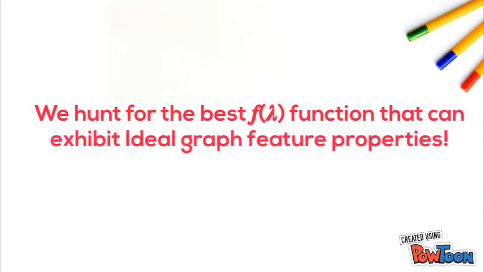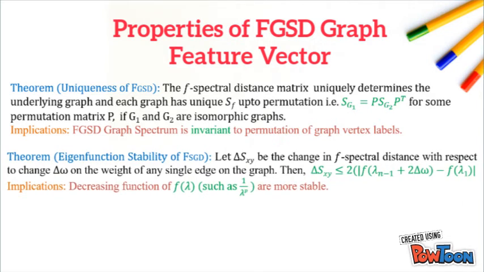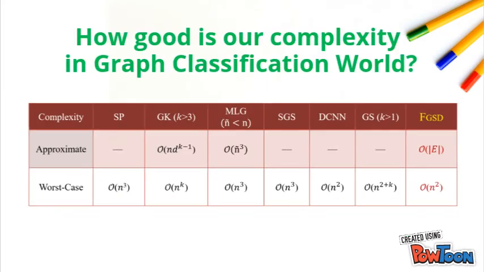The main aim of this paper is to find the best f(lambda) function that can exhibit ideal graph feature properties like uniqueness, invariance, stability, sparsity, and can also be computed in a fast manner. During this hunt, we found that the graph spectral distance metric is unique and its multiset is invariant under the permutation of graph labels. We also found that its elements are more stable for a decreasing function of f(lambda). Lastly, we conjecture that putting f(lambda) equal to 1/lambda produces the most sparse feature vector. Finally, we show that our graph feature vector can be computed exactly in O(n^2) time in the worst case, while it can be approximated in O(number of edges in the graph).